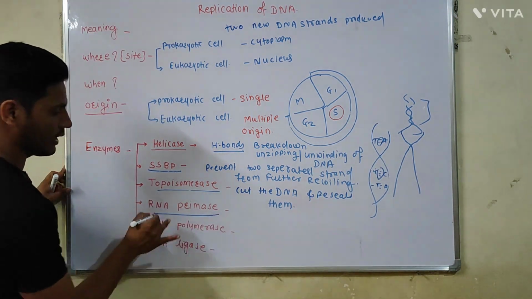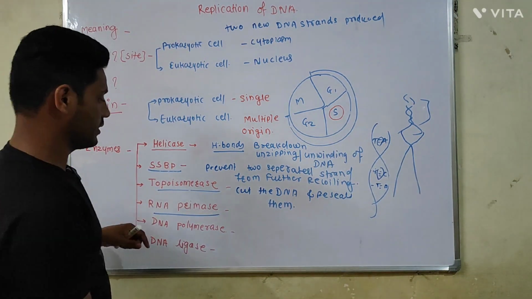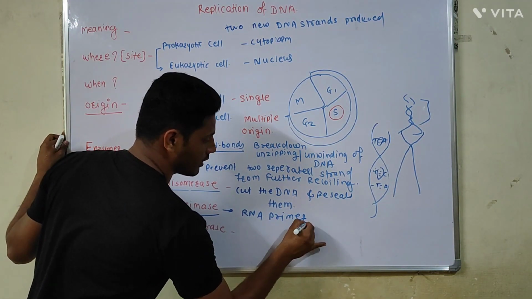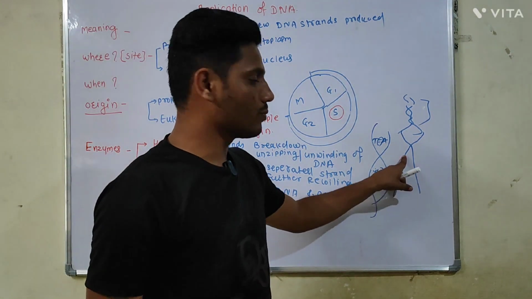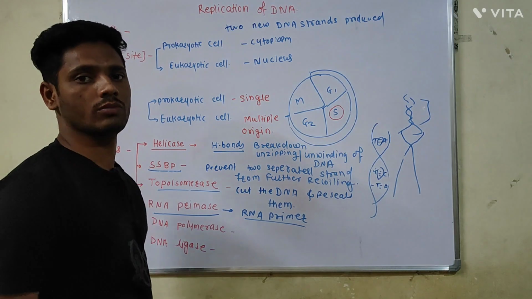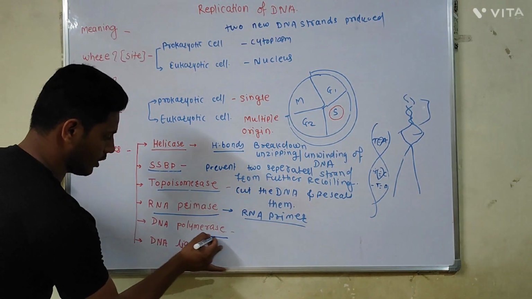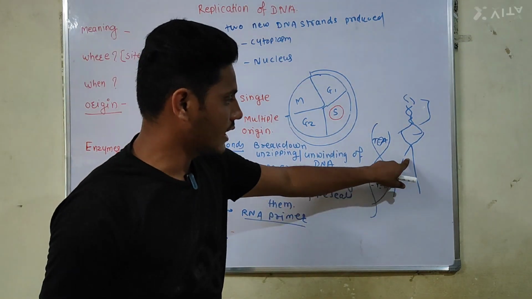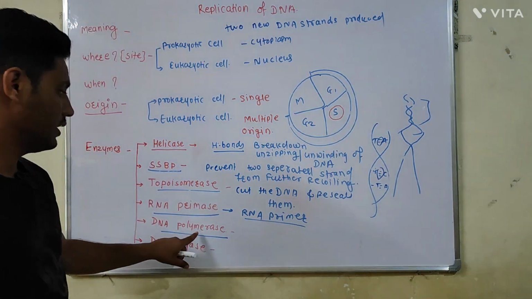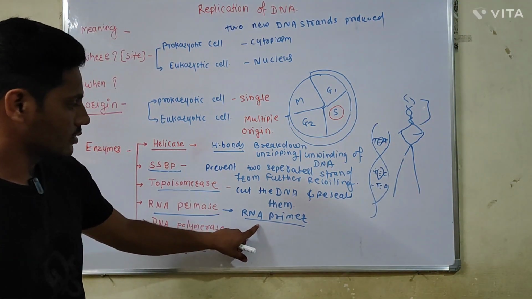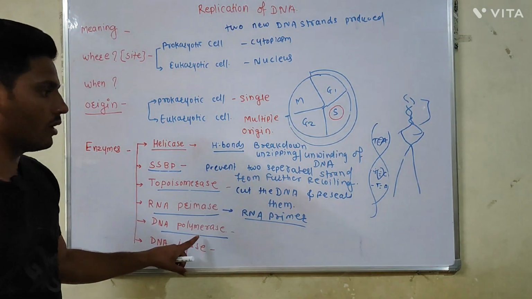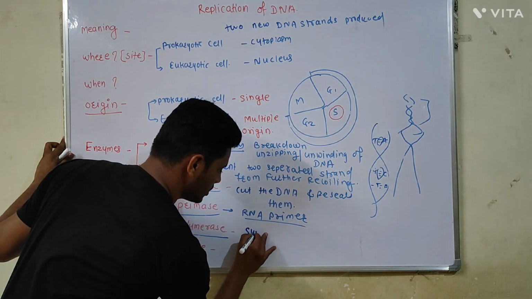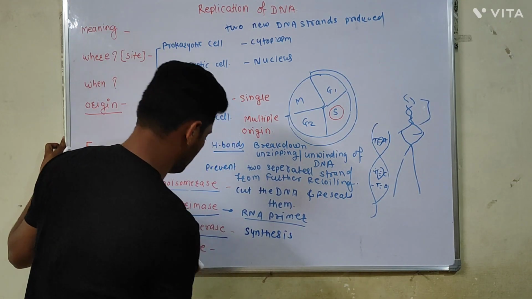Then the function of the RNA primase. This RNA primase helps in the synthesis of the RNA primer, and this RNA primer will initiate the process of the replication. Then DNA polymerase. New DNA strand is synthesized by the DNA polymerase. RNA primer initiates the process of replication, while DNA polymerase continues the process of the replication. That is, the synthesis of the new strand of the DNA is the function of the DNA polymerase.